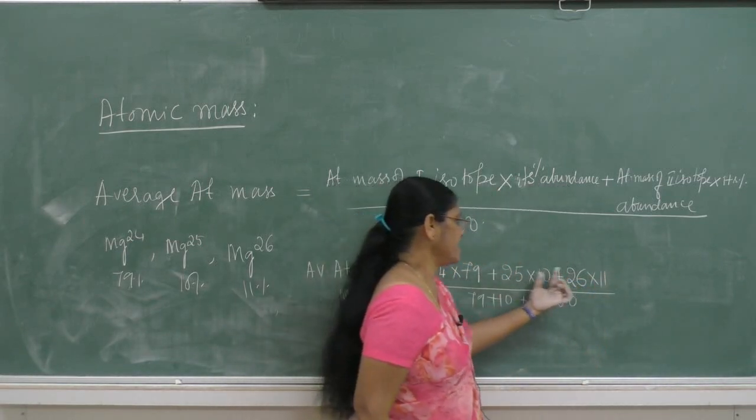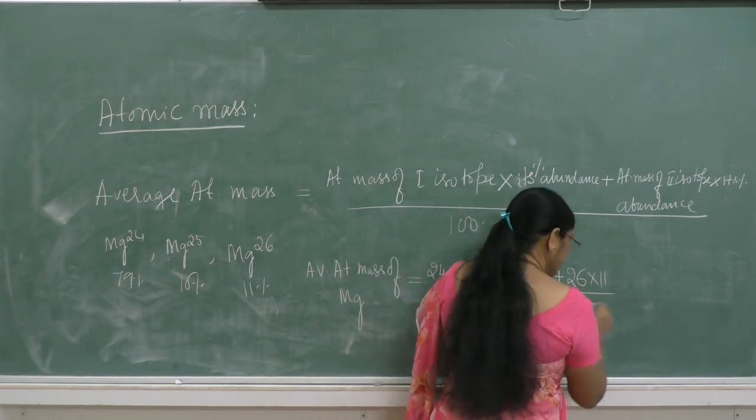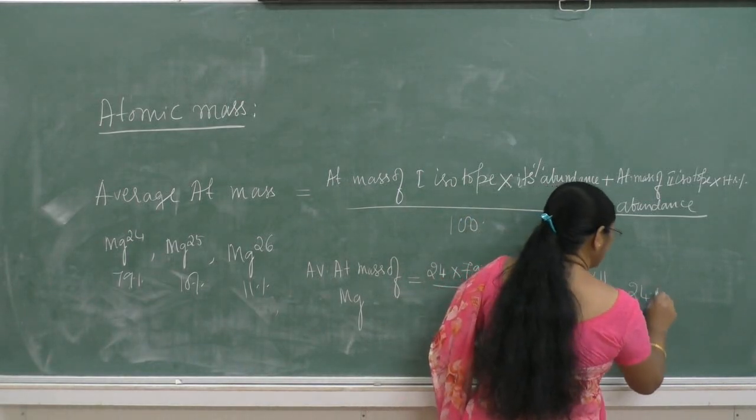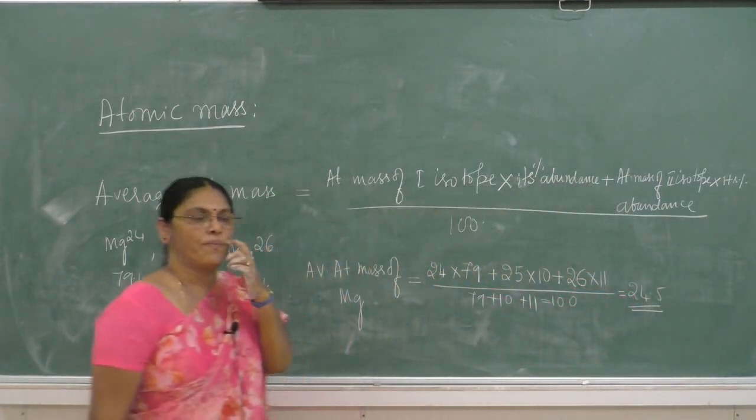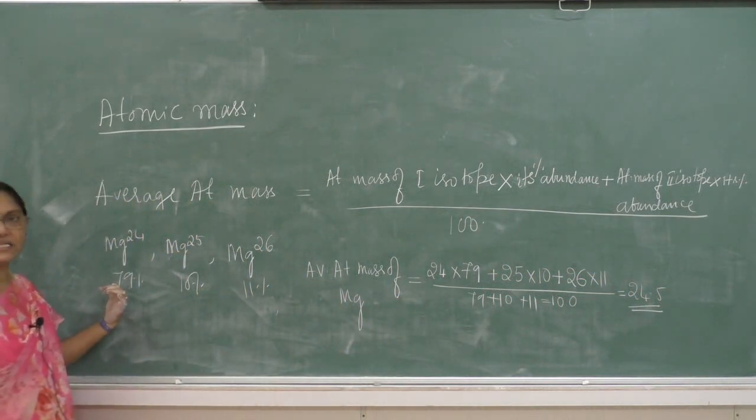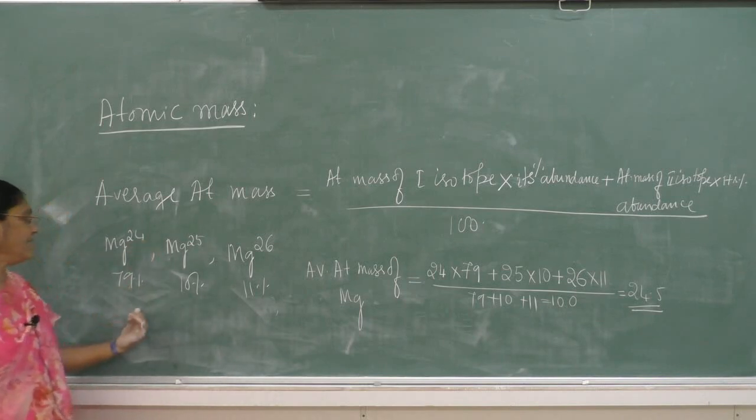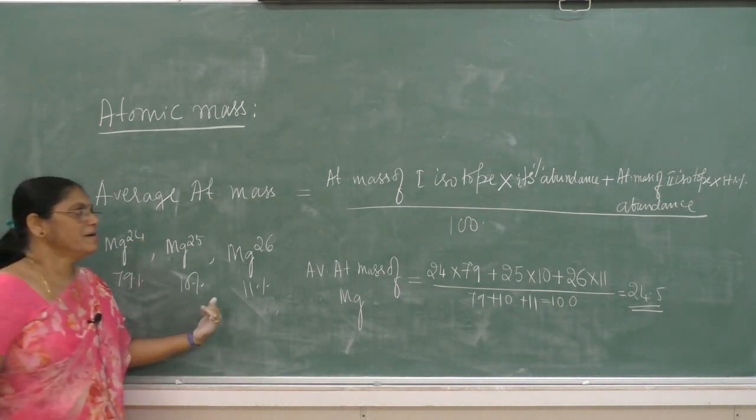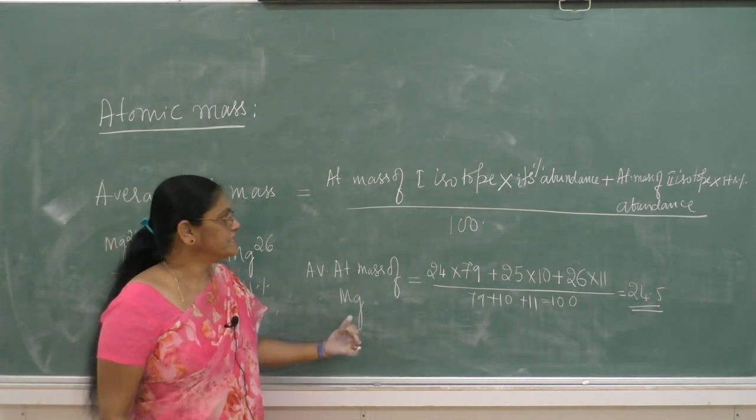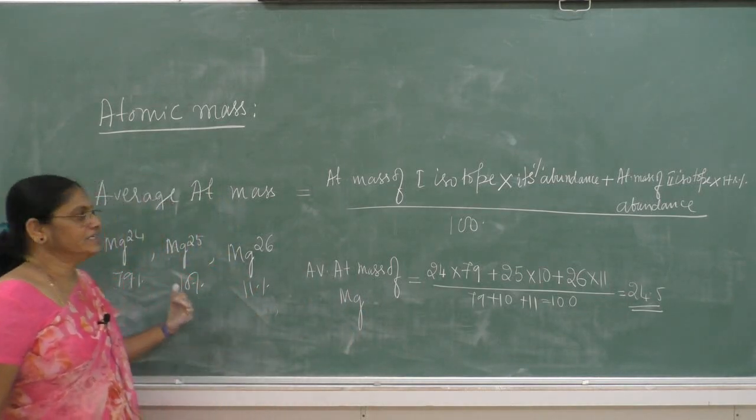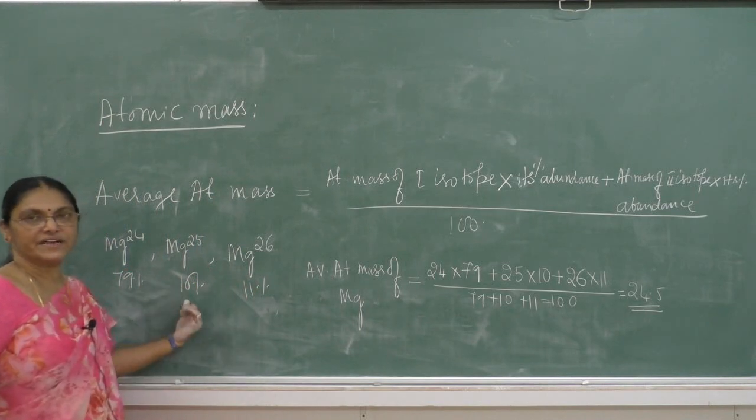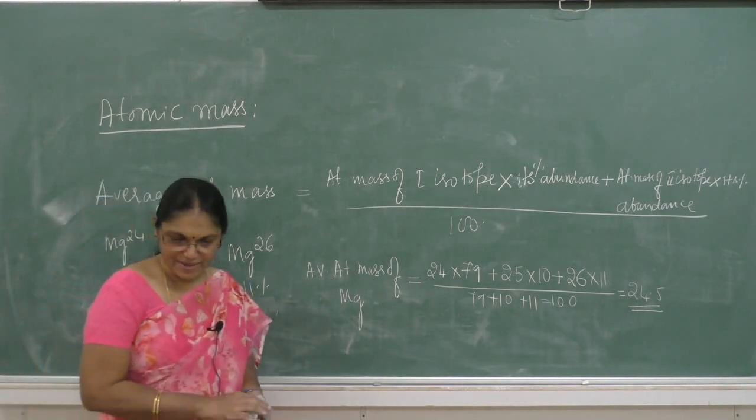Then these three are added. Then it is divided by 100. Then you will get the average atomic mass as 24.5. So this is very important. They may ask in the examination to calculate the average atomic masses of the elements. So therefore, in this way we can calculate the average atomic masses of the elements.